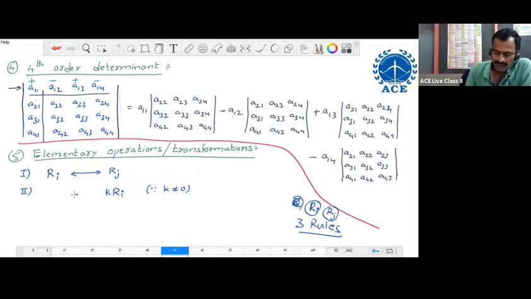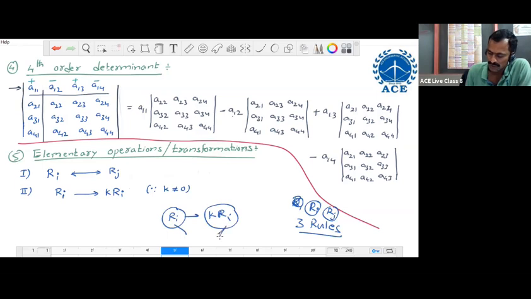Or we write this as Ri arrow k Ri. If we write like this, Ri indicates the position of the row, and k Ri indicates the operation. We do this operation along this row position only. These are the two operations.